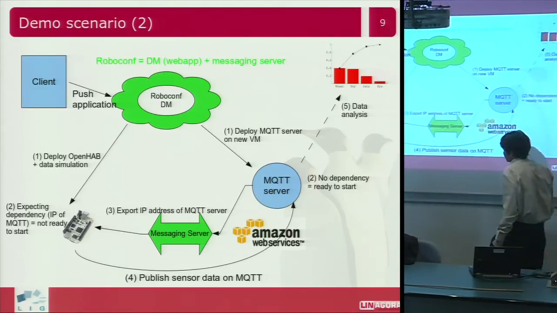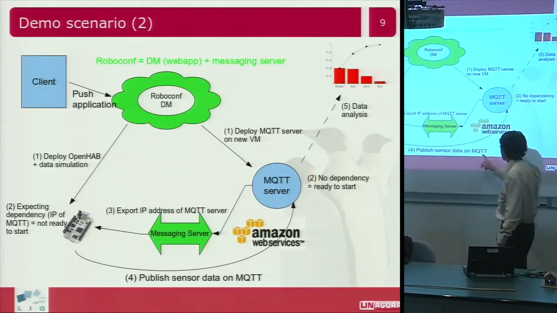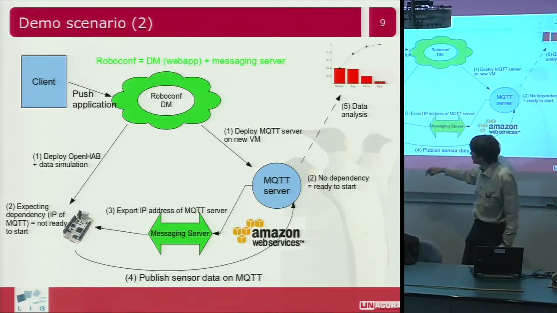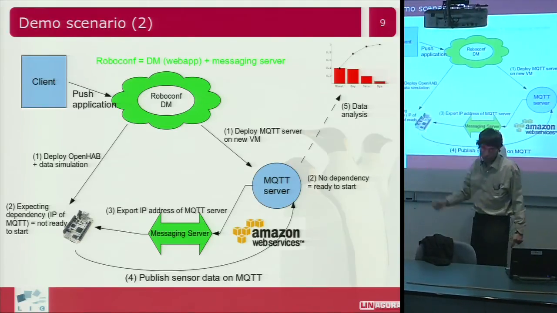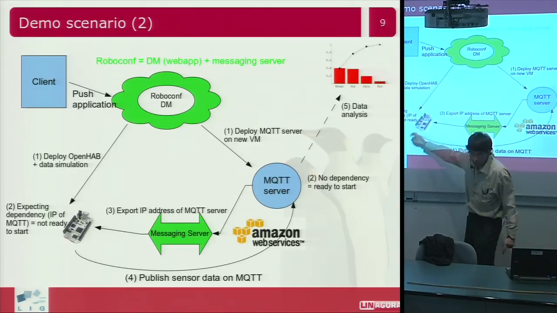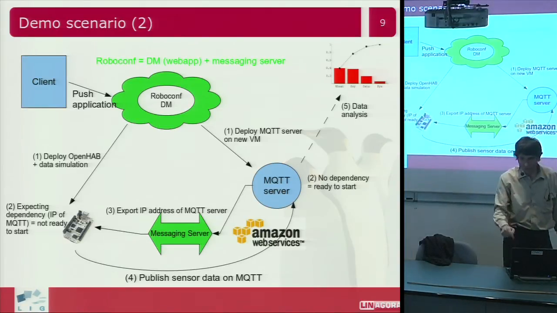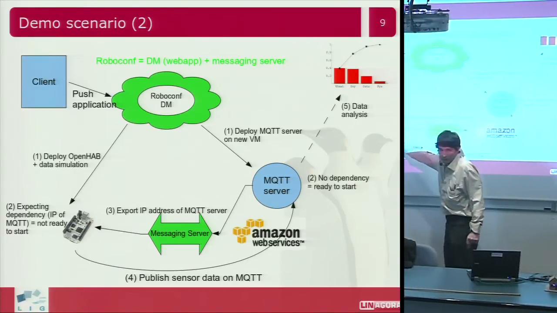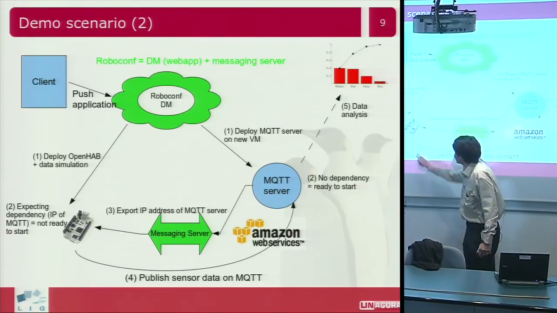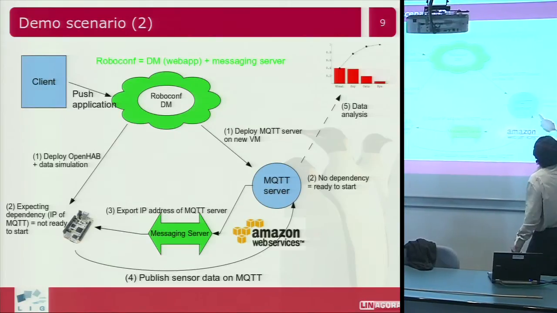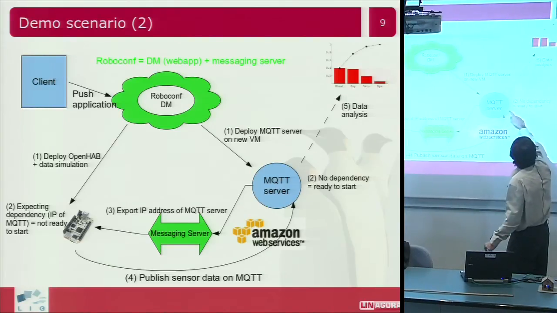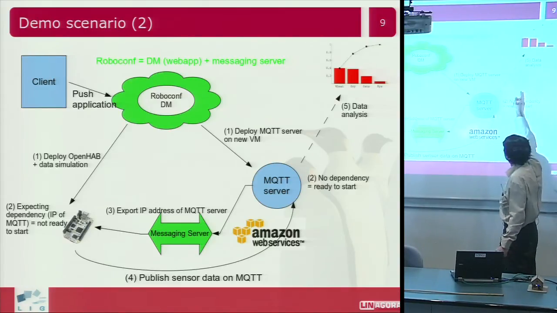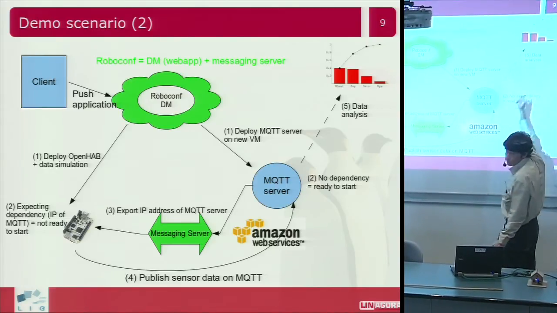When it starts, it publishes sensor data on MQTT. In fact, not really immediately. I have to contact the OpenHAB web server to tell it to start sending data. But once the web server is up and running, I can start the data flow. And when it's started, I just have to subscribe to the topic on my new VM to visualize the data.